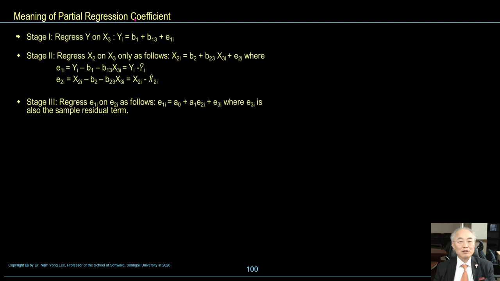Meaning of partial regression coefficient. Stage 1, regress y on x3, so yi is equal to b1 plus b13 x3i plus error e1i.